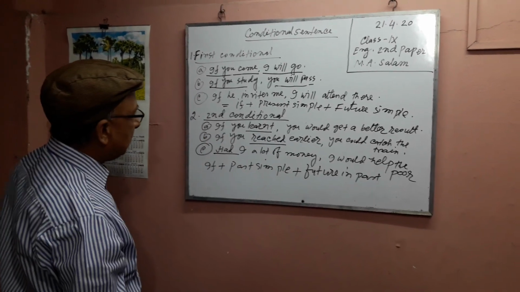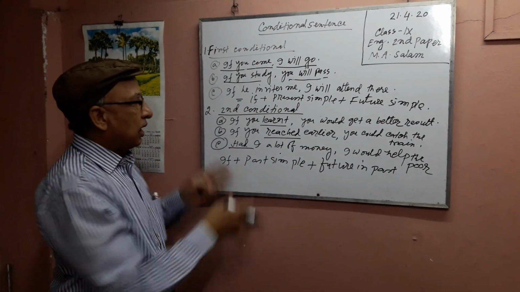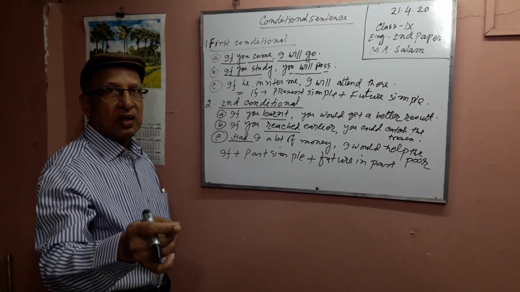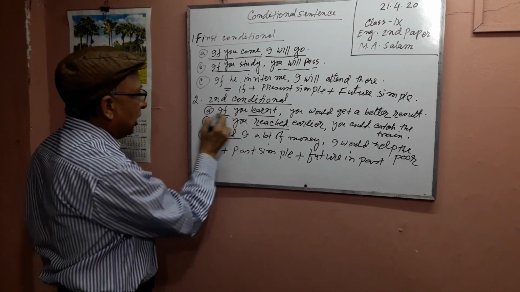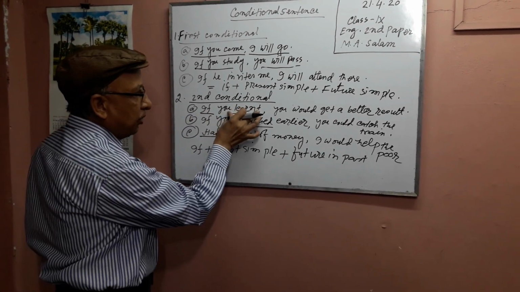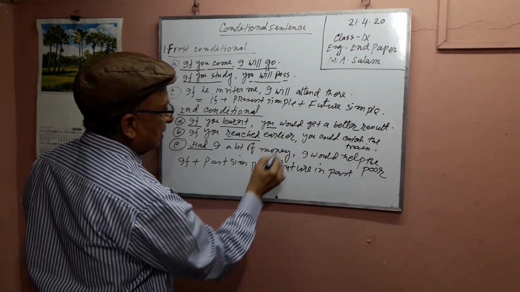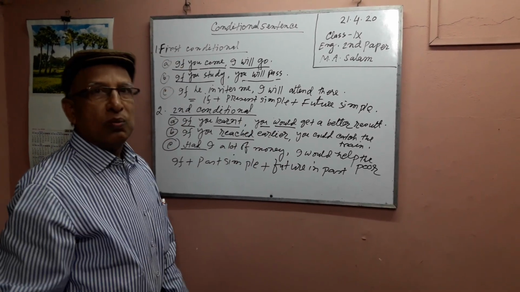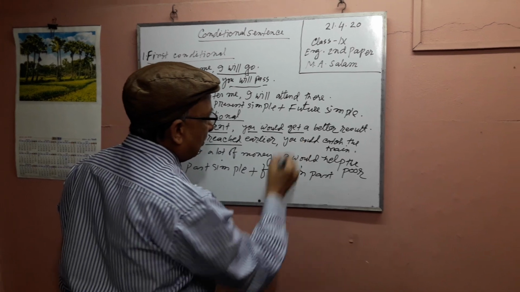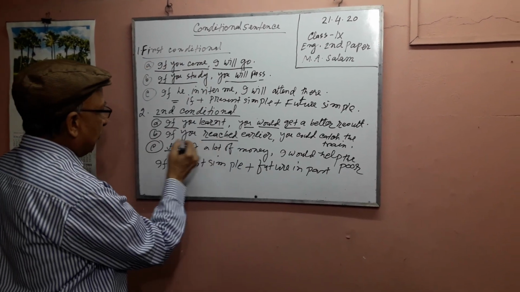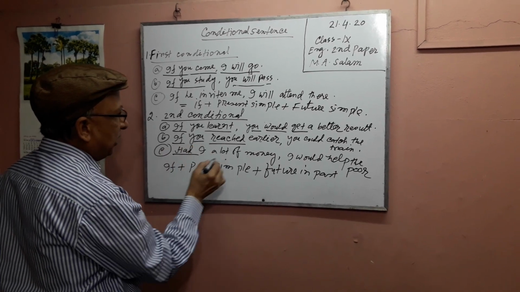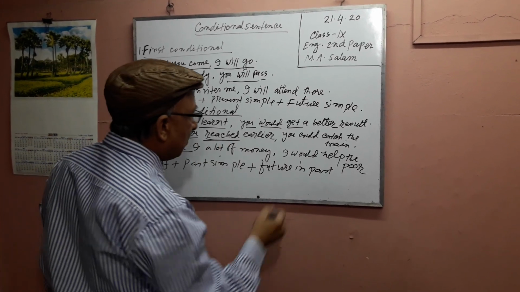Again, hello participants, are you clear? I think you are clear. First, you see this is if, then past indefinite and subject, then would, could, might, and the present form of the verb. Number B: if you reached, if subject plus past form of the verb.